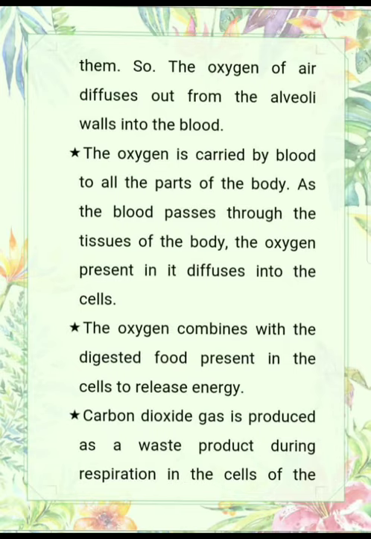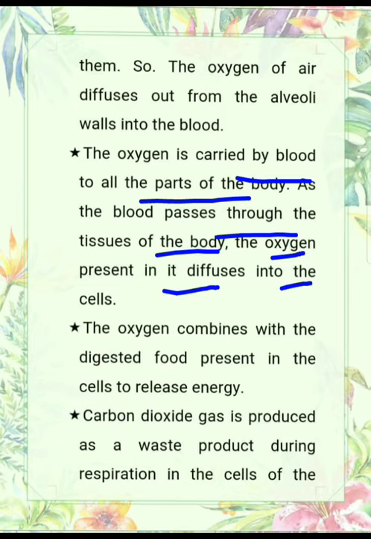Let us see here. The oxygen is carried by blood to all parts of the body. As the blood passes through the tissues of the body, the oxygen present in it diffuses into the cells. Now the oxygen combines with the digested food. We are talking about respiration, and you know that respiration is the oxidation of food. This oxygen combines with the digested food present in the cells to release energy.